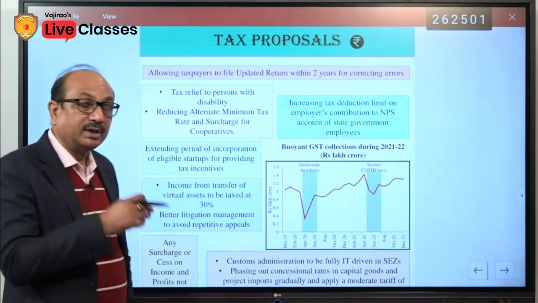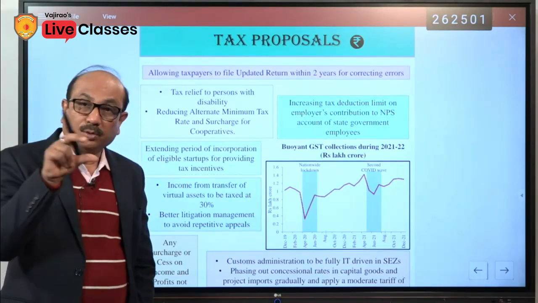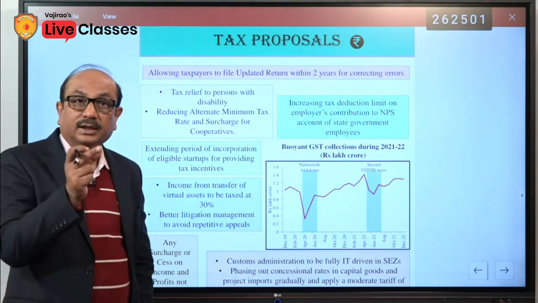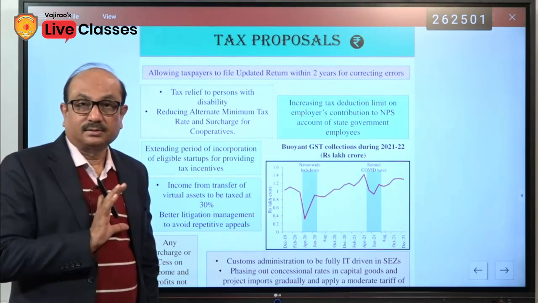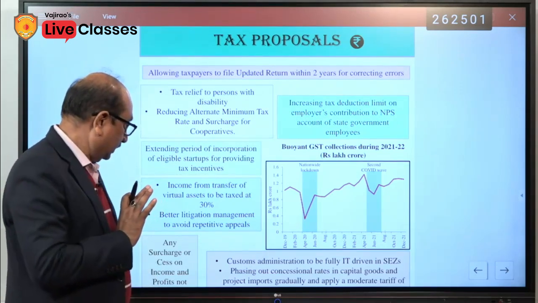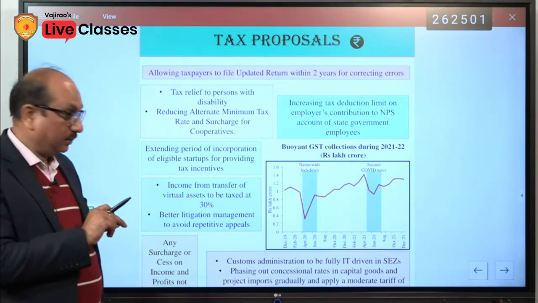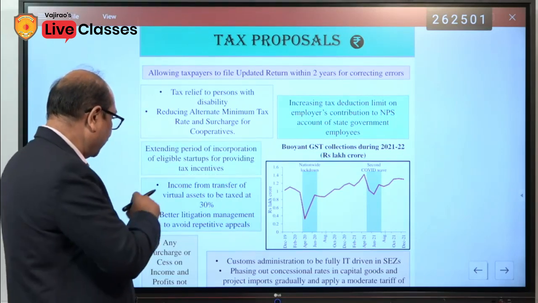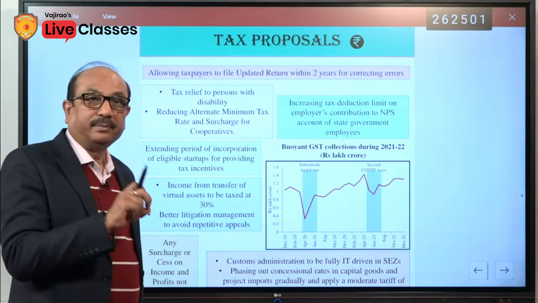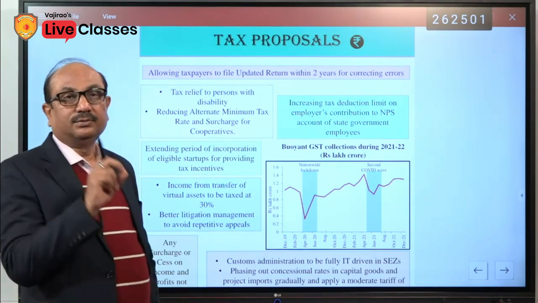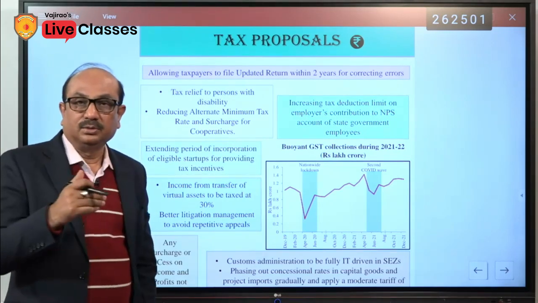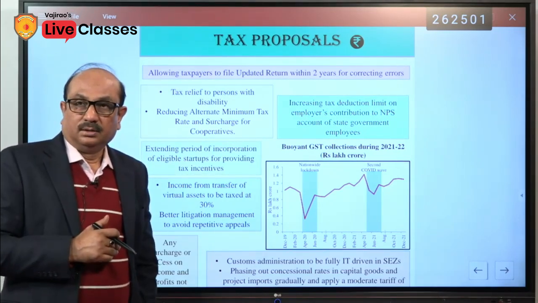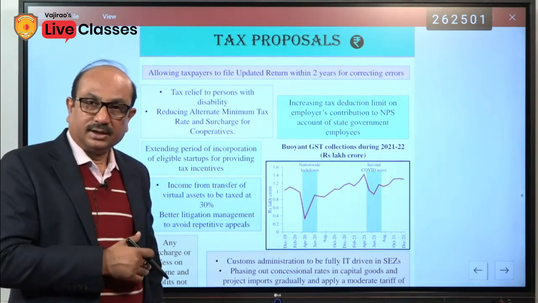So this 30% would be taxed on their profit. Earlier they were not paying any tax. So they will be taxed now. Not mentioned here, but in the fine print it is mentioned that this will be taxed on the profit generated through the transaction of this kind of digital assets.